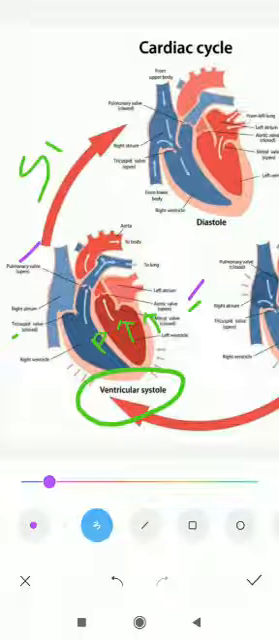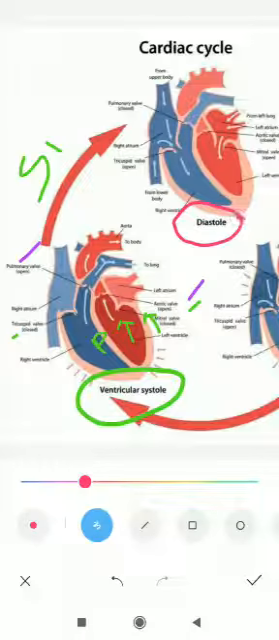So let's start. Now we will discuss the ventricle diastole. Now look at the red point. This one is the diastole of the ventricle, and this one is the second phase. Isometric relaxation is the first phase of the ventricle diastole.